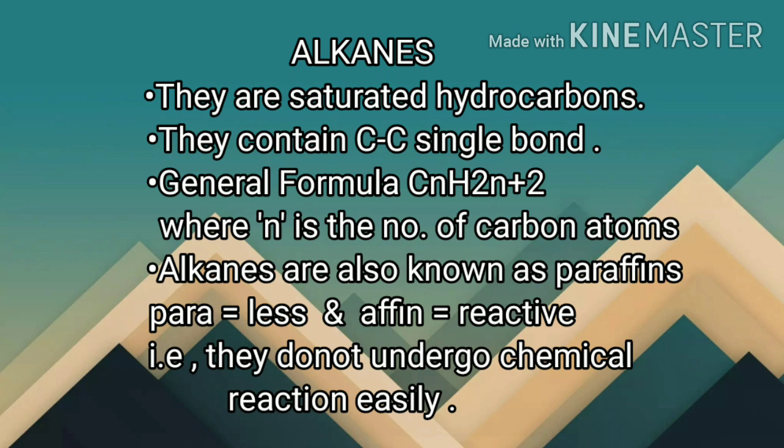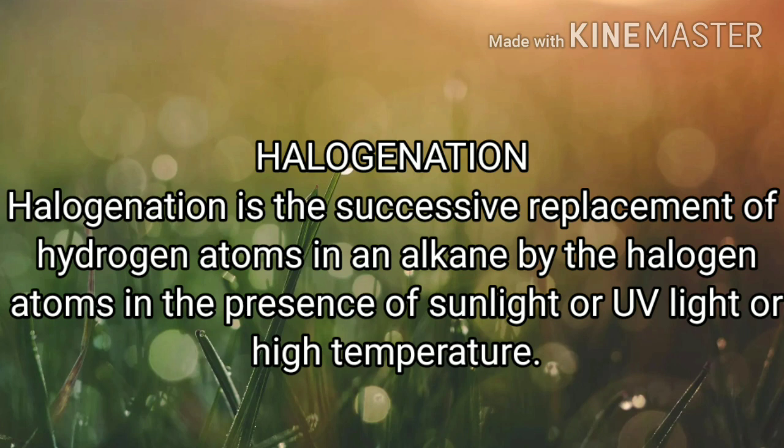Alkanes are also known as paraffins as they are very less reactive, or in other words, they do not undergo chemical reaction easily. Now let us discuss the process of halogenation, or in other words, what halogenation is. Halogenation is the successive replacement of hydrogen atoms in the alkane by the halogen atoms in the presence of sunlight, UV radiations, or even at high temperature.